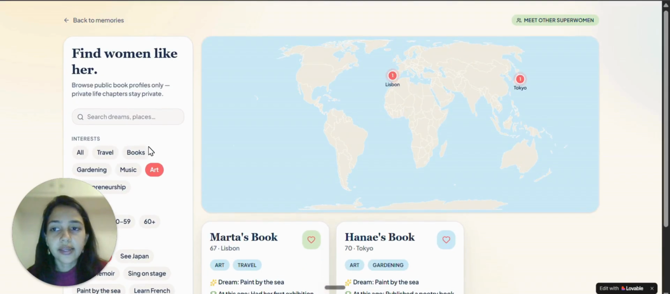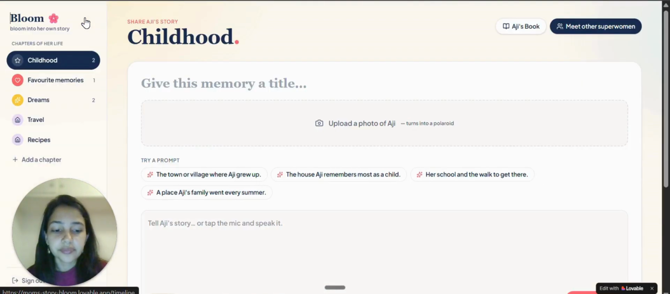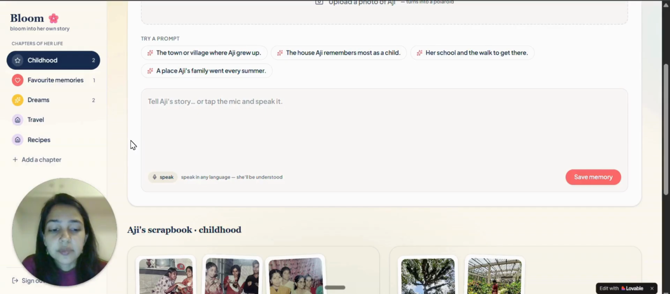This is version 1, built in 5 hours with Whisper Flow and Lovable. But the vision is bigger. Imagine mothers being able to add to their own story, in their own voice, their own language. Imagine chapters contributed by multiple people in their life: siblings, grandchildren, old friends, each adding a page. Imagine the Superwoman map growing into a living archive of women's lives across generations and cultures. Stories that would otherwise disappear and can be preserved beautifully forever.